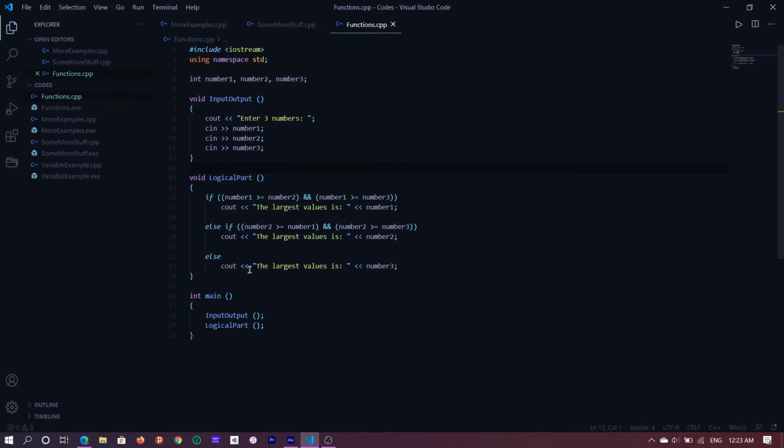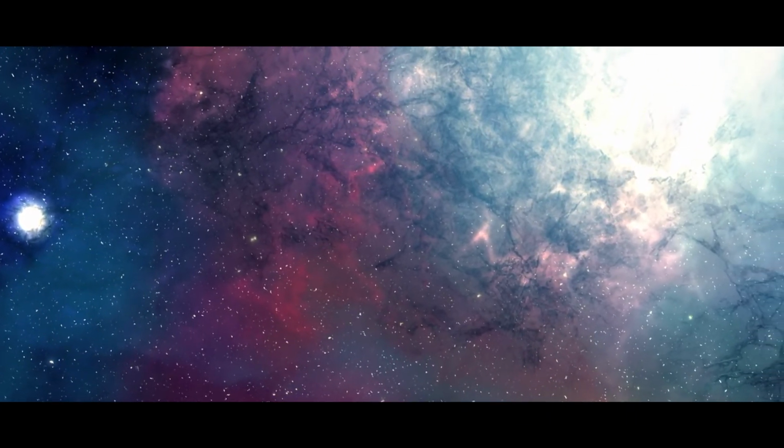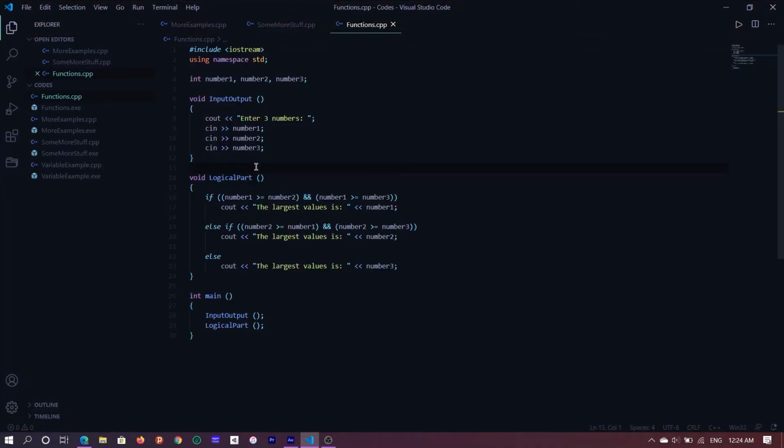A return type of a function gives you an idea of what type of value that particular function is returning. The most common one is void. Void means practically nothing, right? Think of void as the space stuff, you know, space, void. So when you say it's into the void, that means a whole big value, but here it's not a big value. We don't really expect any sort of numerical value when you put void in, right?